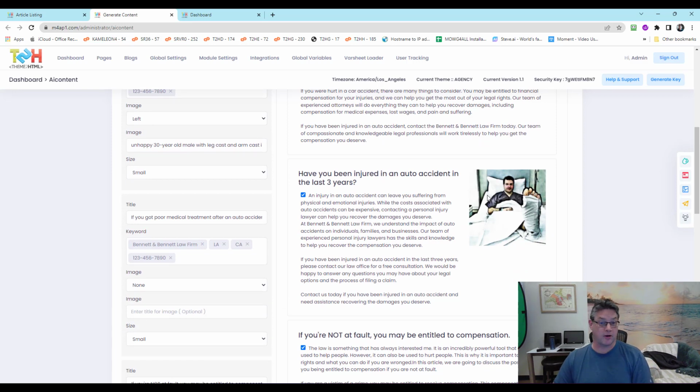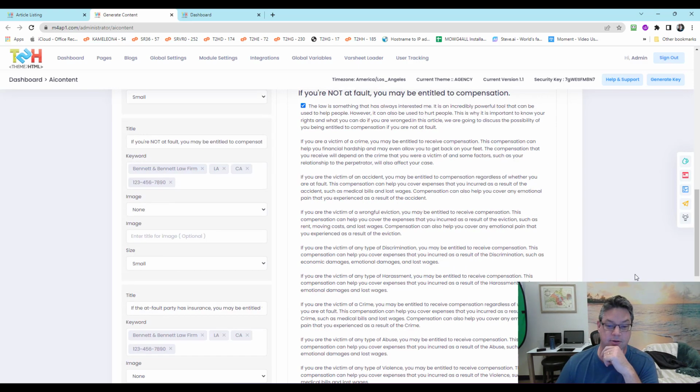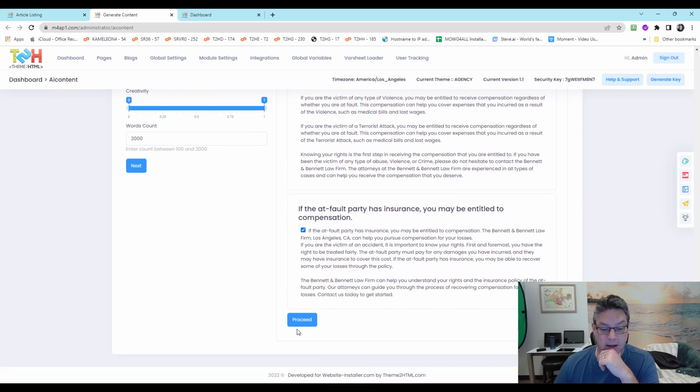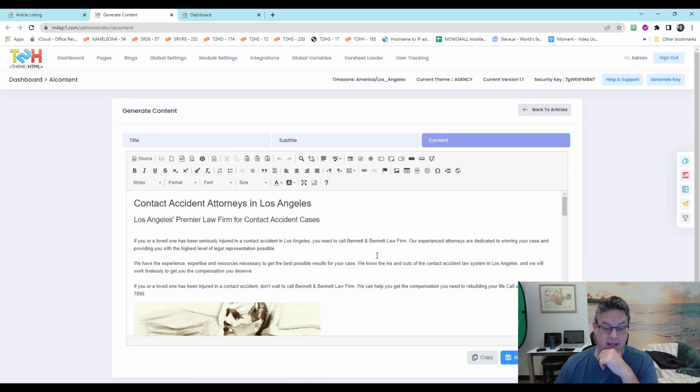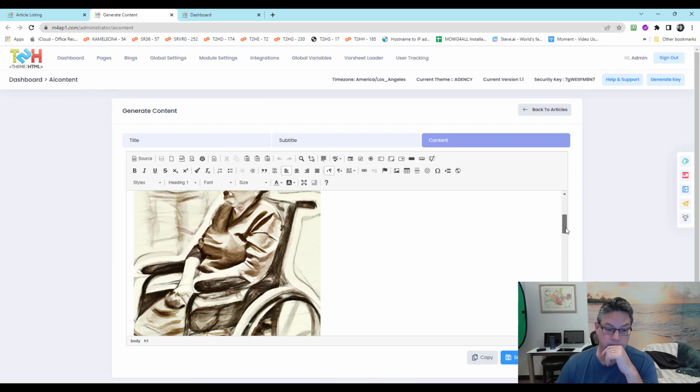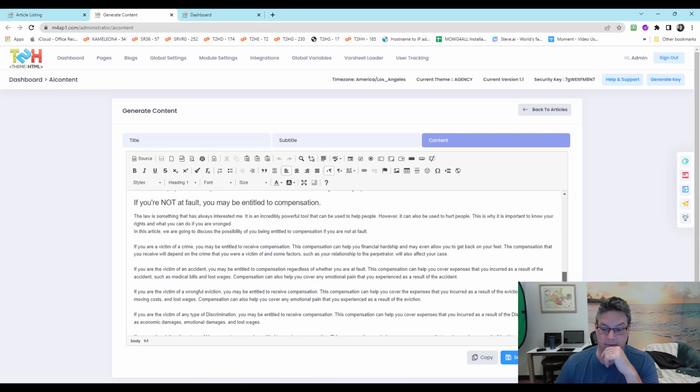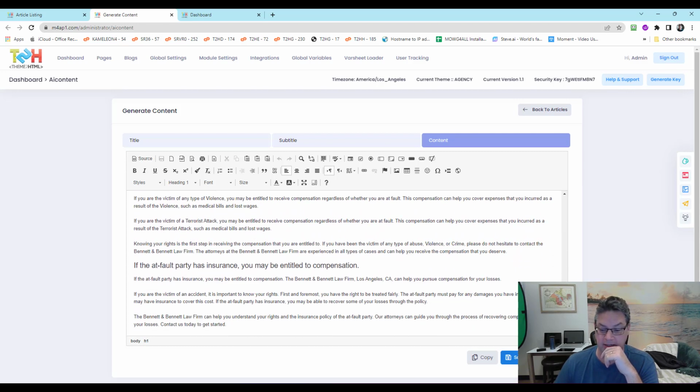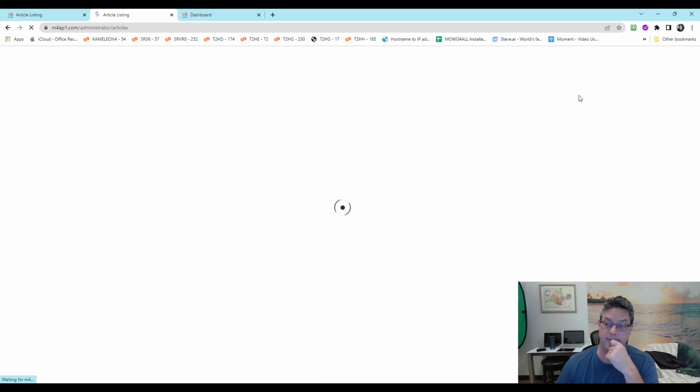Now, I said I want it on the left. Oh, in here, it's on the left, but over here, it's on the right. It doesn't matter. It's going to totally fix that. And besides, it's easy to deal with. Okay, you ready? I'm going to proceed. I like it. I like how it reads. I've got all my stuff here that I need to consider, so I'm going to save it. Okay?